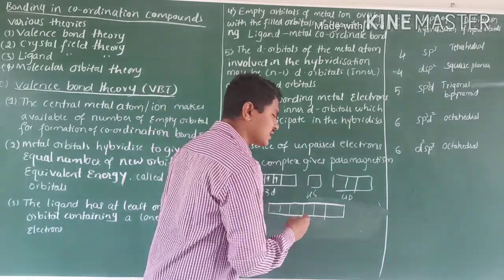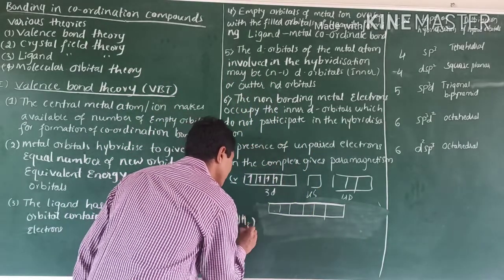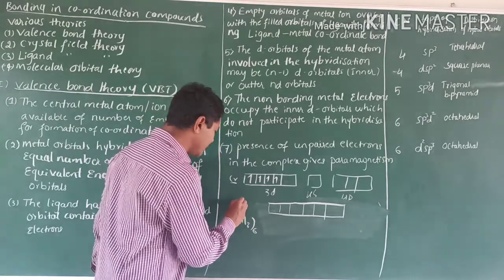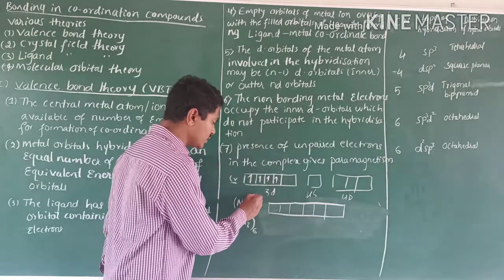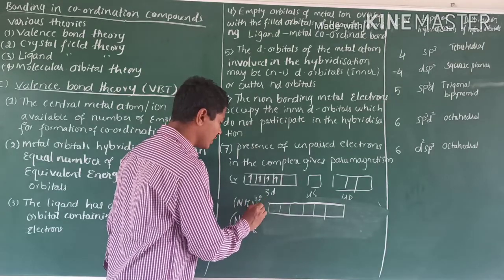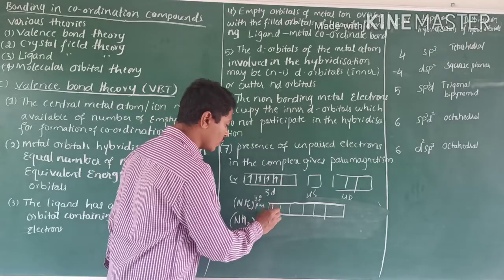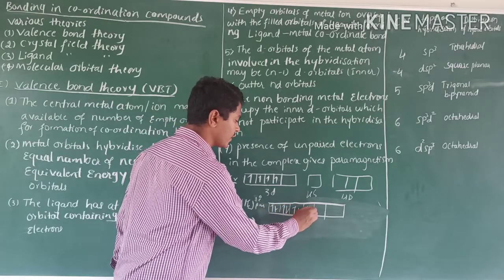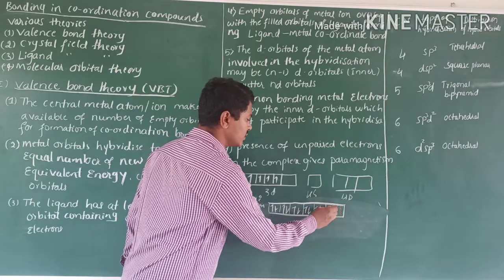Then ligands containing one lone pair of electrons means NH3 6 times. 6 times means how many electrons? One NH3 has 2 electrons. One pair of electrons means 2 electrons. Then how many? One pair, 2 pairs, 3 pairs, 4, 5, 6 pairs.